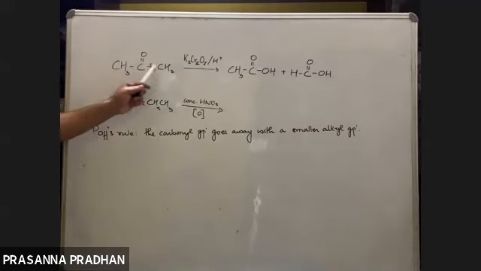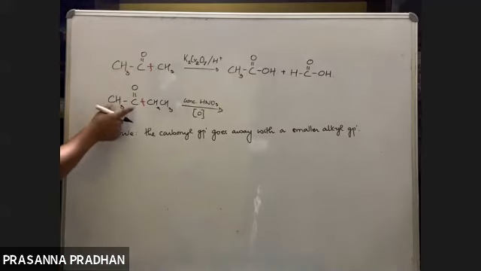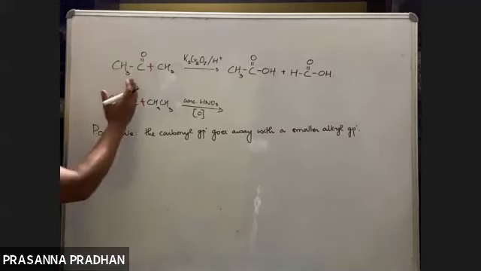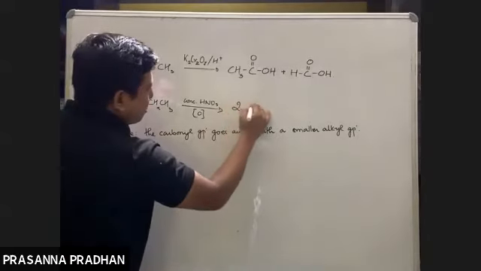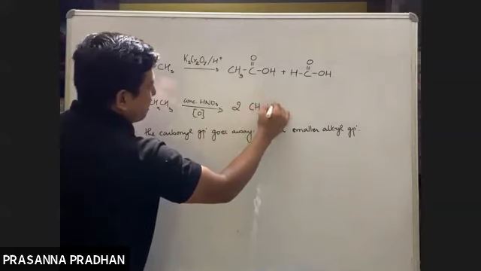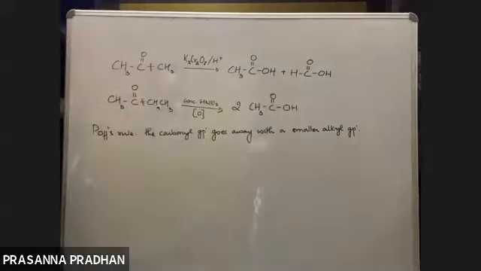In the other case, the two alkyl groups were of the same nature, so cleavage here gives the same product. But in case of unsymmetrical ketone, we have to follow Popoff's rule. What does it state? The smaller alkyl group goes away with the carbonyl group. So we get an acid containing 2 carbon atoms, that means we get 2 moles of acetic acid like this.